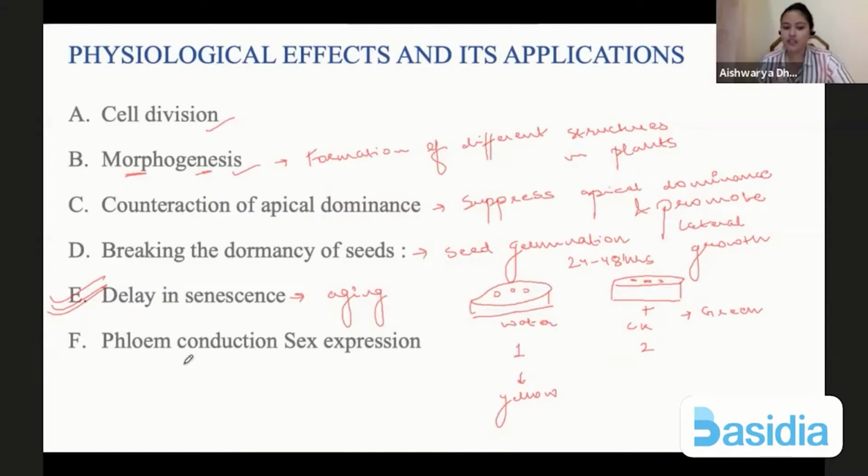So phloem conduction means that whatever food materials are present in the phloem will be conducted or translocated. And it also provides sex expression. It promotes femaleness in plants because again, femaleness is required for any plant to grow. Okay.